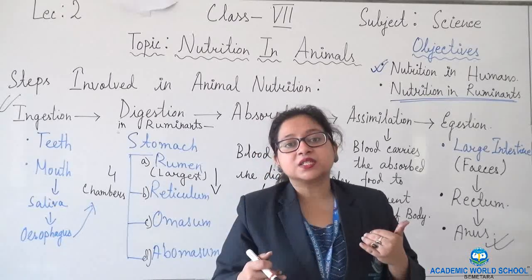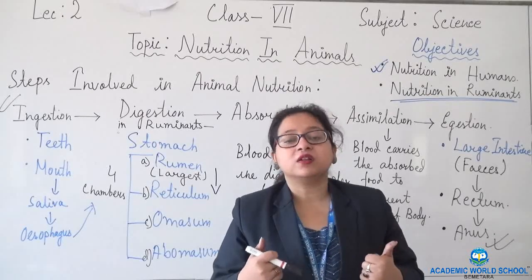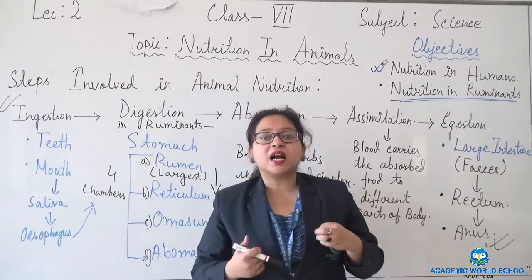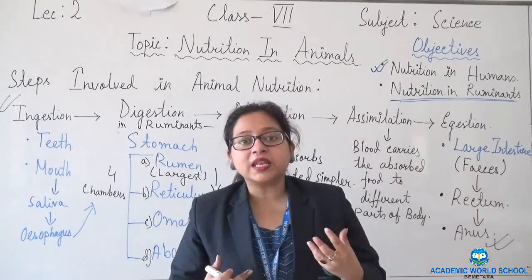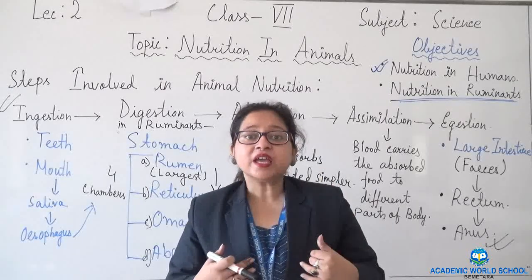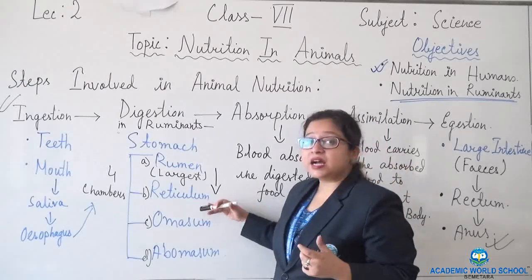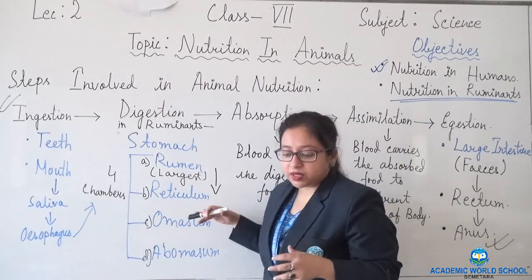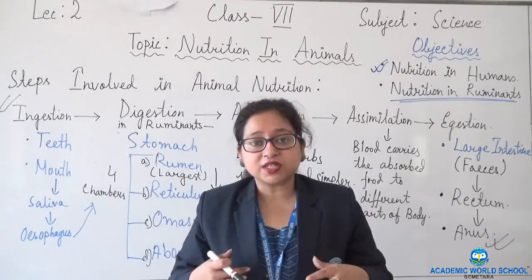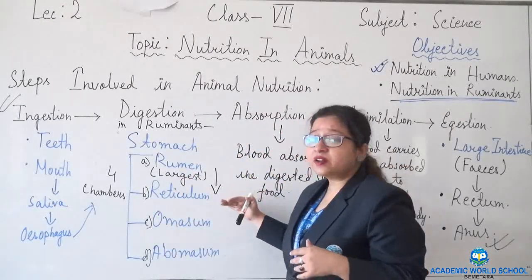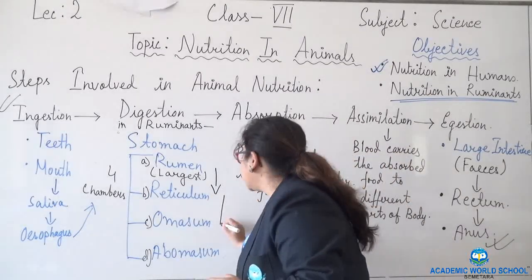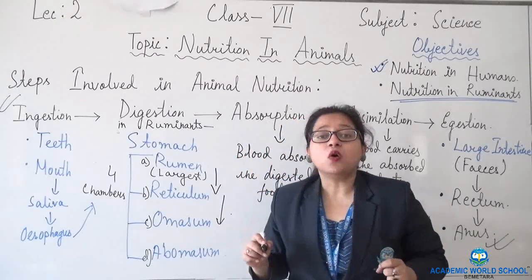Now that cud is transported to the next chamber, that is reticulum, and from reticulum this cud is brought back in small lumps, and the animals keep on chewing and then re-swallow it. After it is rechewed and re-swallowed, it is transported to the next step, that is omasum.